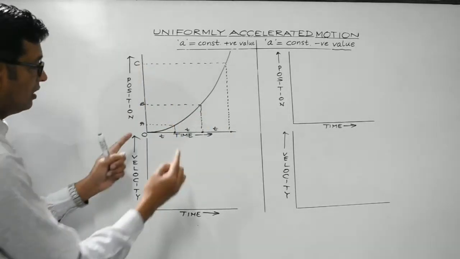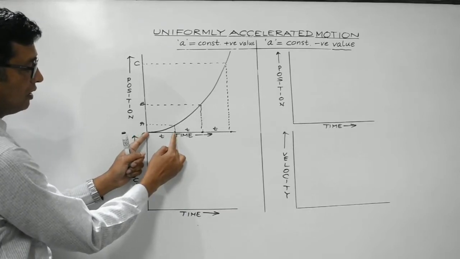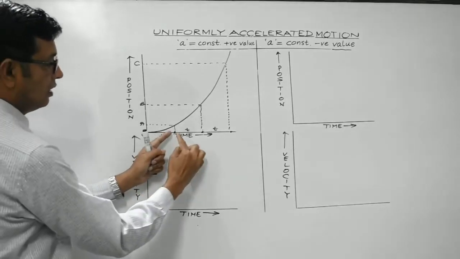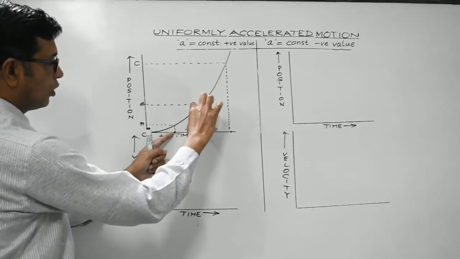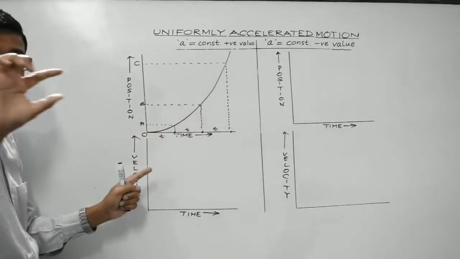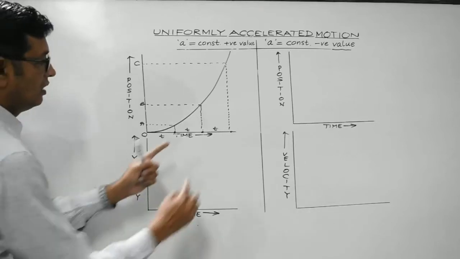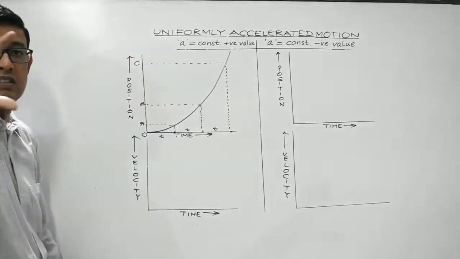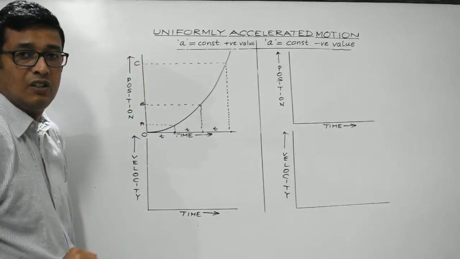Again I will explain. During the first time period, small t, the body has covered distance from O to A, which is small. In the next equal interval of time, the body has covered distance from A to B, much larger than the previous one. During the third equal interval of time, the body has covered distance BC. It is much larger. So what do you conclude?